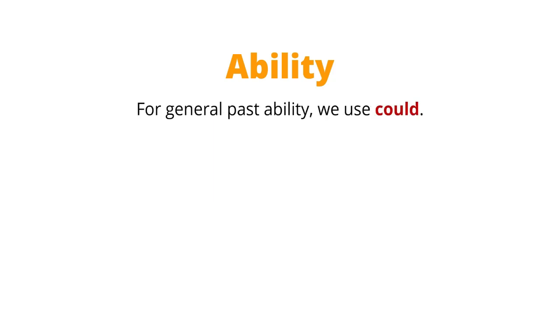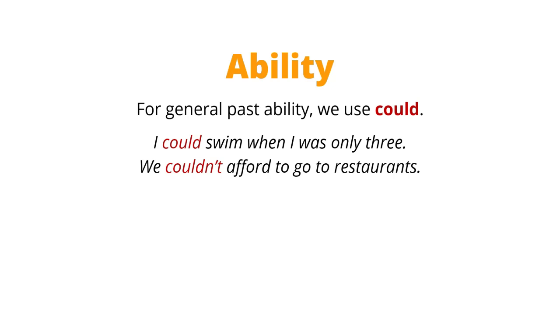For general past ability, we can use could. So the past tense of can is could. I could swim when I was only 3. We couldn't afford to go to restaurants. So the past tense of can is could and couldn't.